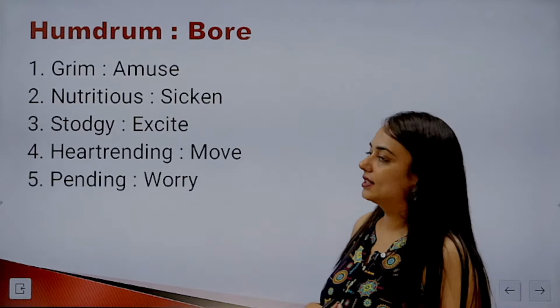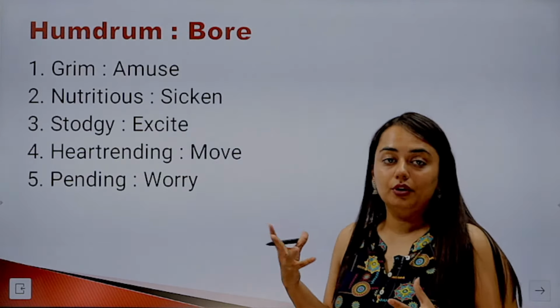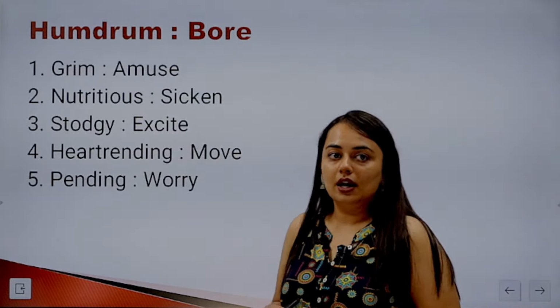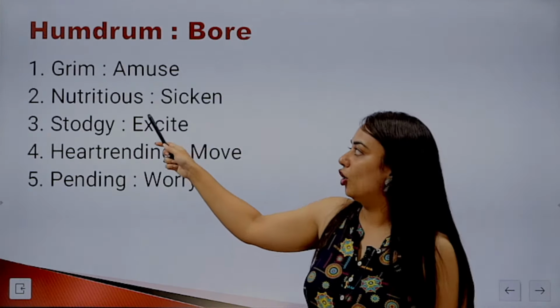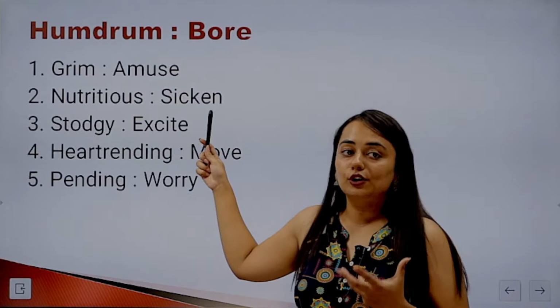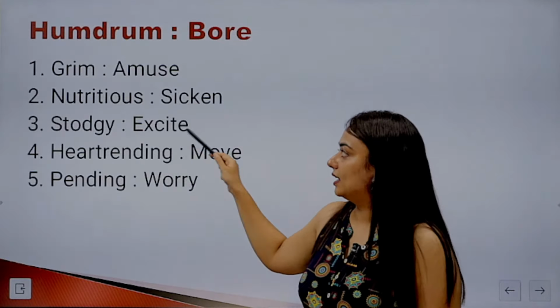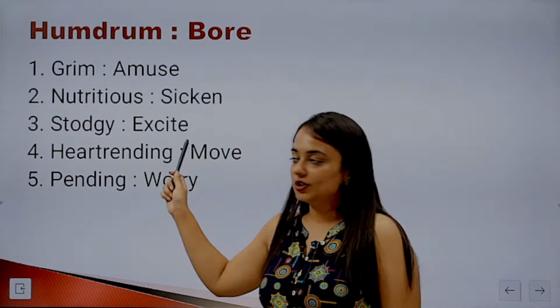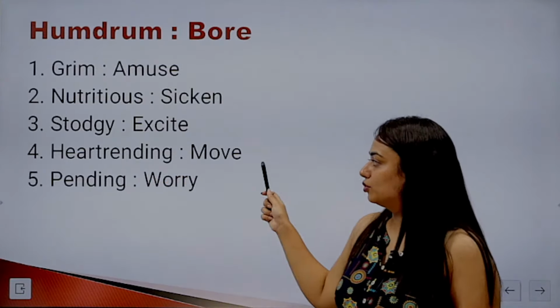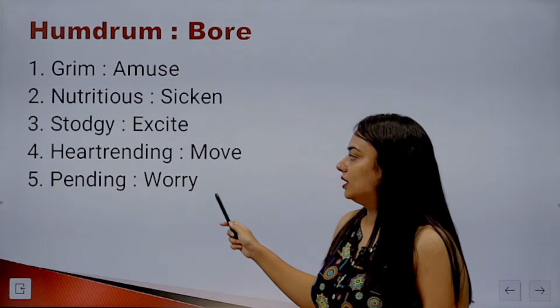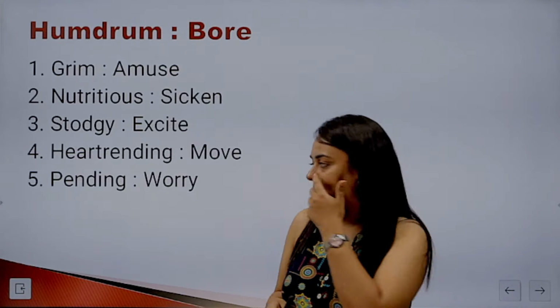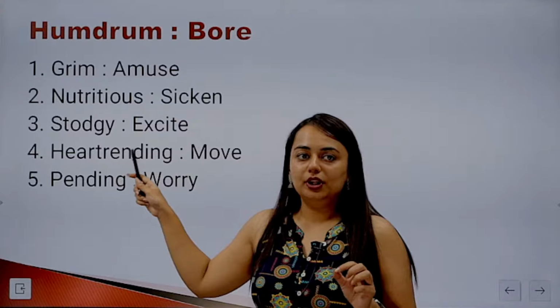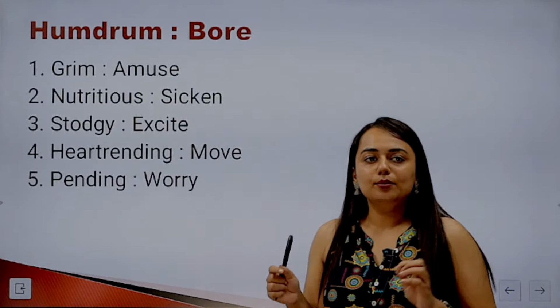What other word is synonymous to each other? Is it grim and amuse? It is nutritious and sicken. These are opposites. So something that is nutritious, it will not sicken you. Stodgy and excite. These are again opposites. Heart-rending and move. Pending and worry. So something that is pending may or may not worry you. We do not know that, right? So the right option will be the fourth one, heart-rending and moving.